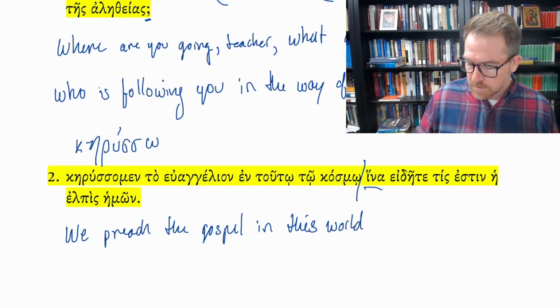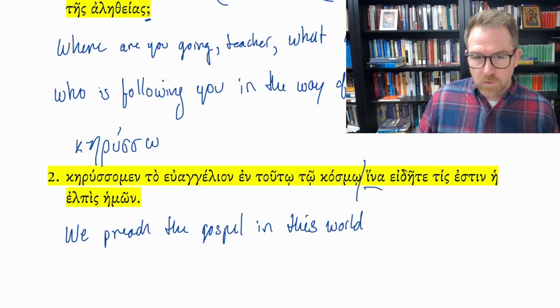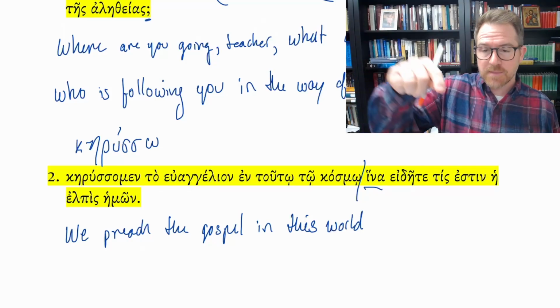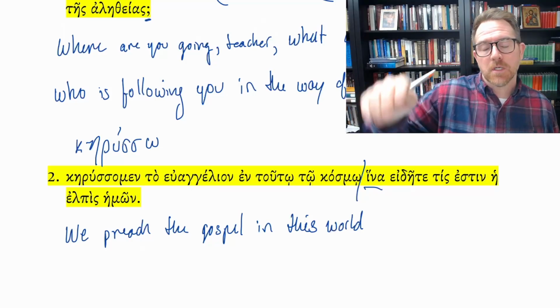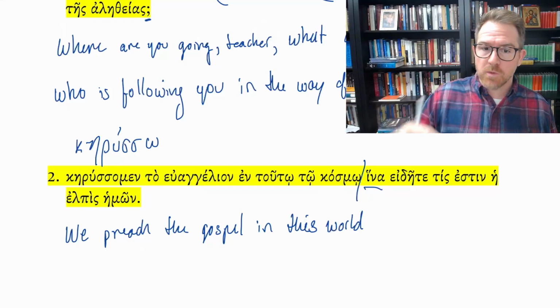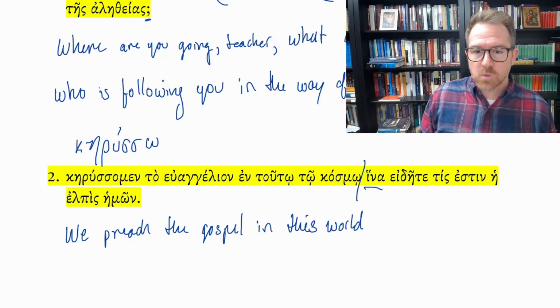So literally, this is in this the world, which is that near demonstrative pronoun, in this, not ekeino, that world, which what other world are they going to preach it in? But they're preaching it in this one. So we preach the gospel in this world. Why? Hina. And remember, when we have the hina in the subjunctive, this is a purpose clause.